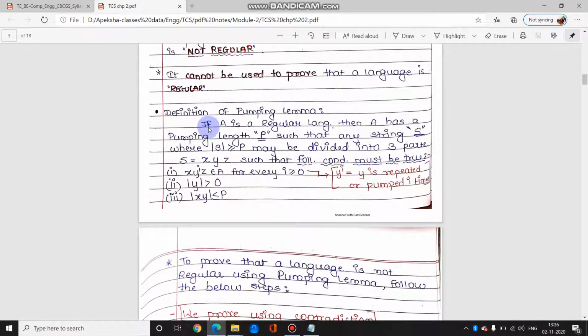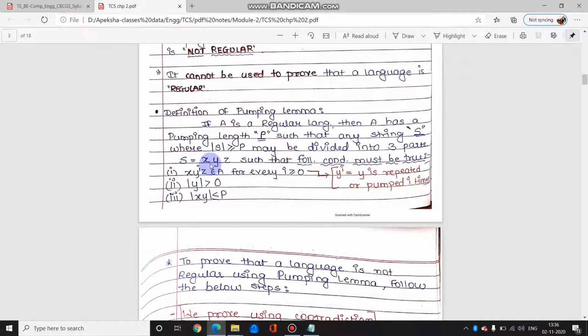Let us see. It says if A is a regular language, then A has a pumping length P. That is, assume there is a language which is regular, then that language will have a pumping length P, which will be determined by us. We take a string of at least that length, and the string can be divided into three parts, x, y and z. The string length should be greater than or equal to your pumping length.